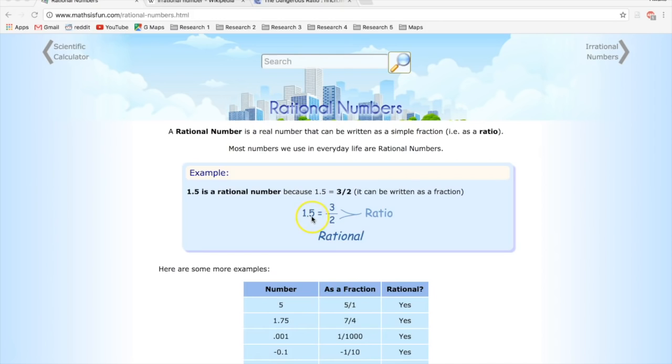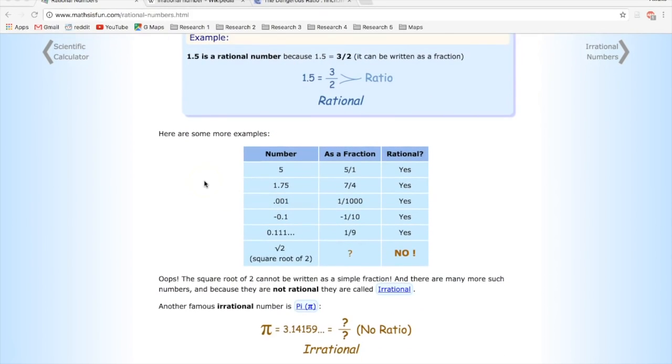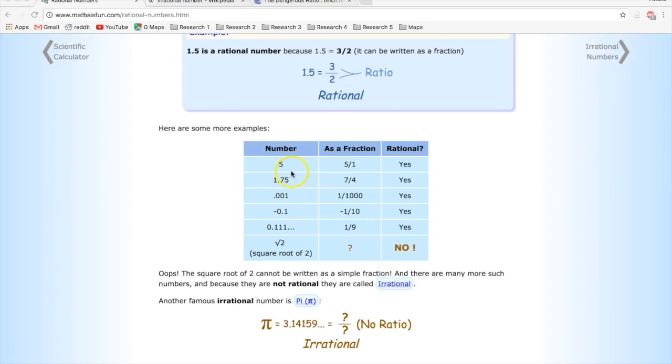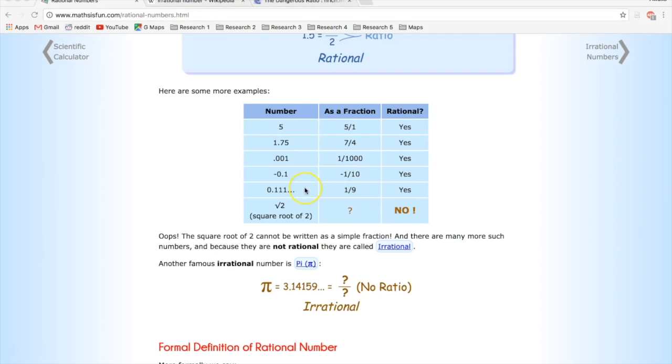3 over 2 is 1.5. We're going to find out in a little bit that this isn't actually 1.5. It's 1 1/2. It's another fraction or ratio. So it says here are some examples. 5 as a fraction, 5 over 1. Rational, yes. 1.75. Now we'll get into this, but it's 7/4. Yes. Here's a decimal, it becomes 1,000th. Yes. Here's a negative sign. We're going to be covering this. They say yes. We're going to say no.